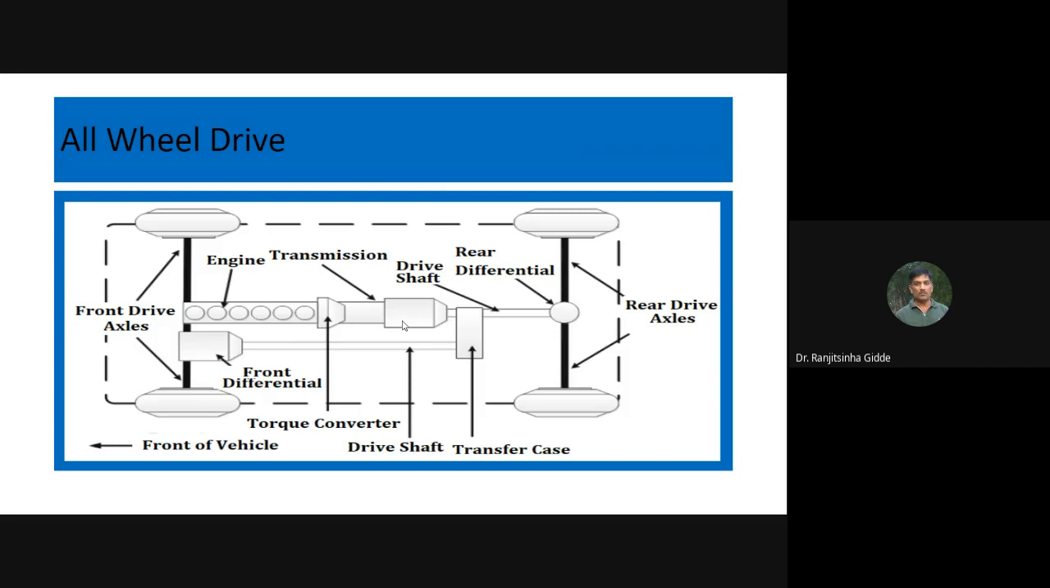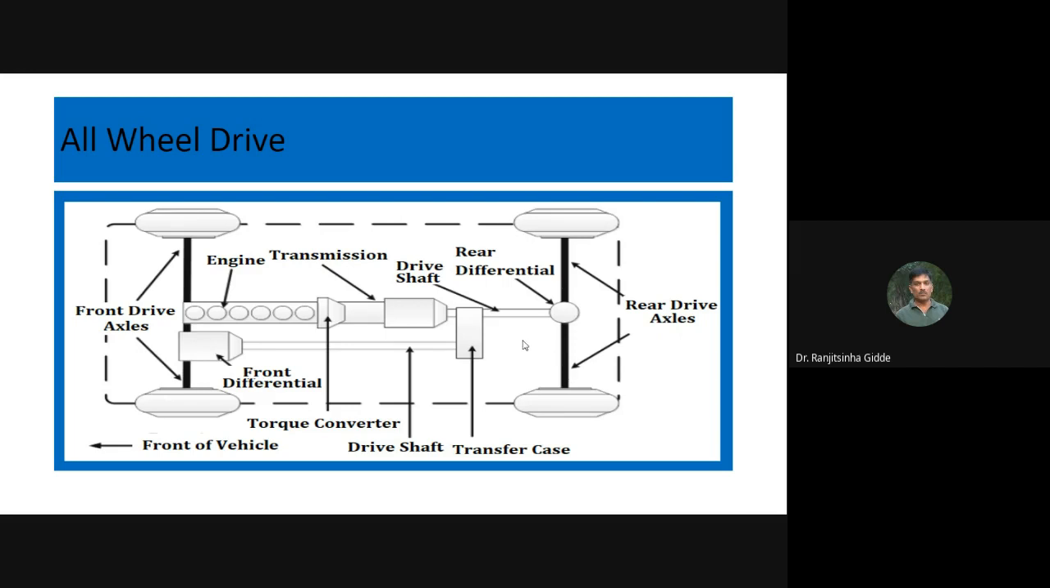So here you can see that one connection is given to this rear differential, which is on the rear axle, and one additional unit, one additional device is provided, and we are going to call it a transfer case. So the engine is placed at the front and power flows in this direction, and with the help of the power we can have the drive axle at the rear end.